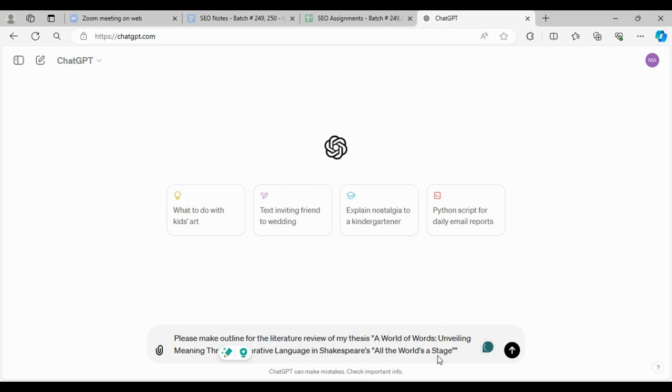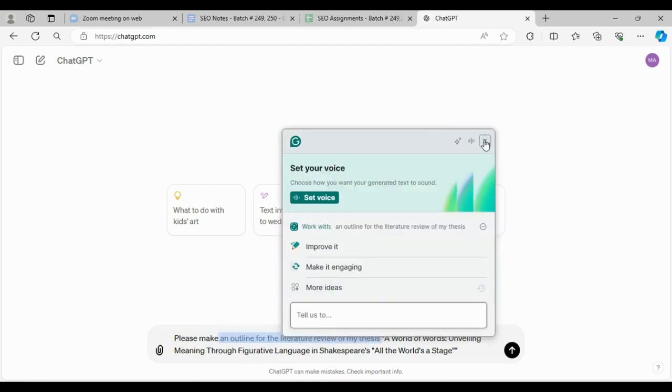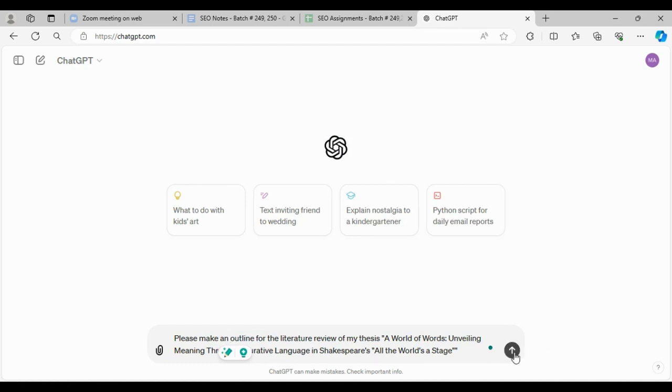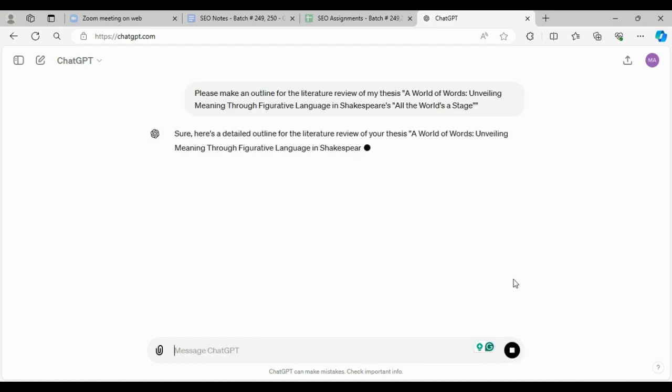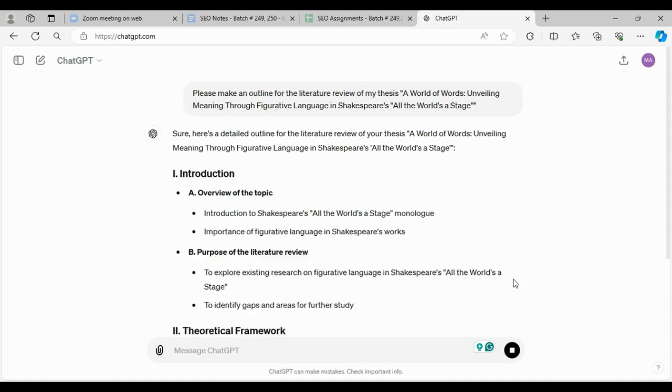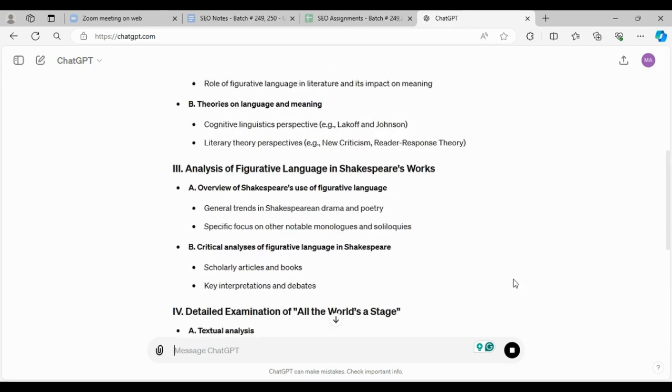In the prompt section, we will write: please make an outline for the literature review of my thesis. Again, you may write the title of your research proposal over there and see what the results are. After giving the command, it takes less than a minute. Look at this one. It has started writing, and now within minutes it has written the outline, chapters 5, 6, 7. Okay, so it is done.